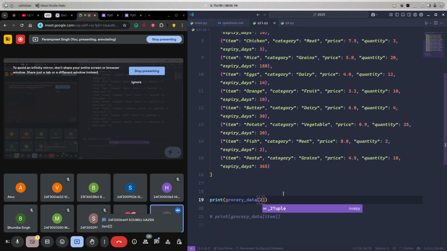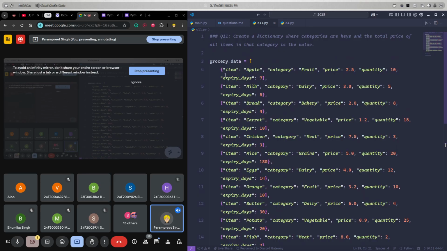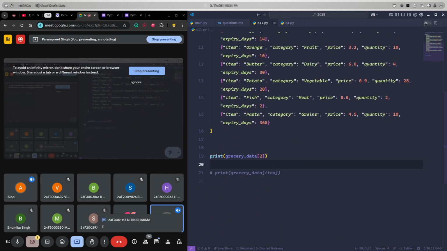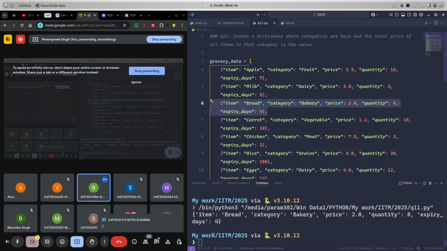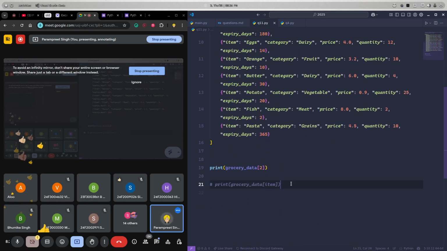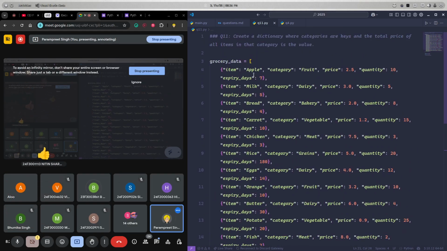Okay, grocery data 2. So this is a list of dictionaries. That means each element in the list grocery data is a dictionary. This is one element, this is another element, this is the third element, and so on and so forth. If I run this, I'm getting bread, bakery, price, quantity. Is this clear to you all? Clear to everyone? Okay. Now let's move further. Now I want to print apple. Now you guys tell me the code.